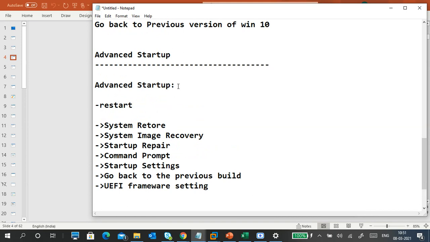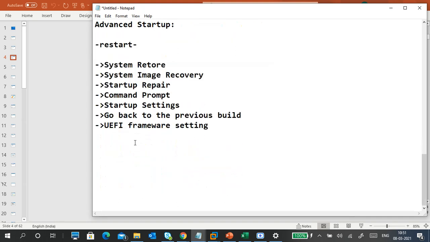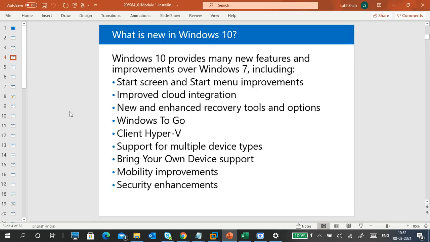In advanced startup, if you go to advanced startup, it will restart. So first it will restart the PC. You have to click on restart and it will give you these kind of options again. If you go to one point, then another point will come up. What is system restore, what is image recovery, what is startup repair, and all kind of stuff. I will explain it. Currently the recovery options are this one, so we have to stop, otherwise we can go to the next feature.